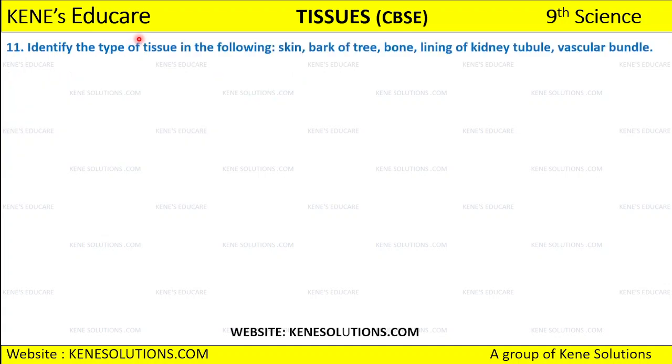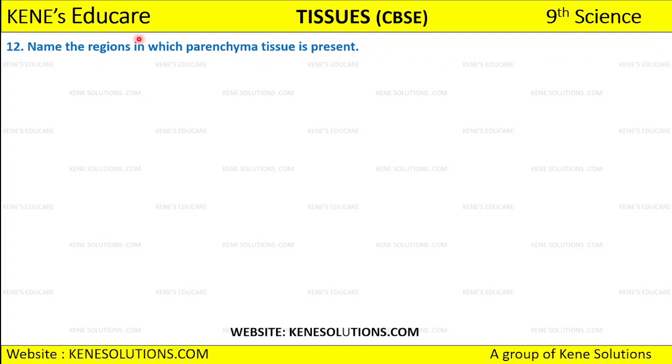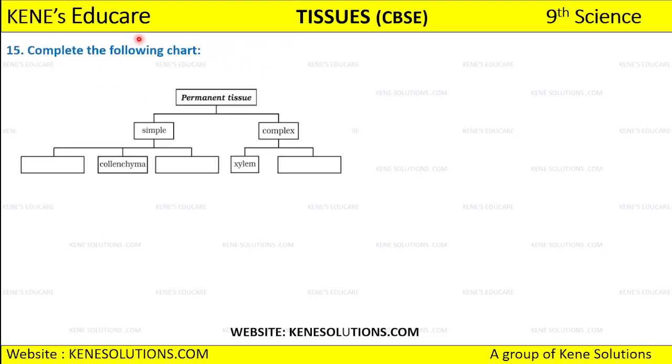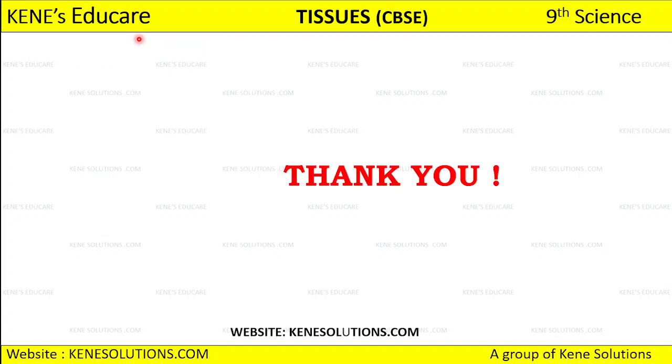After that, we need to identify the types of tissue which are present in the skin, bark of the tree, bone, lining of the kidney tubule and vascular bundle. And the 12th one is that we are going to name the region in which the parenchyma tissue is present. Then we are going to discuss the role of epidermis which is present in plants. Then how the cork acts as a protective tissue, and then we are going to complete this chart.